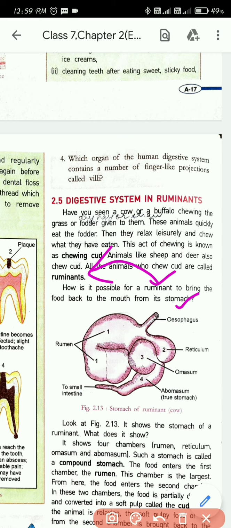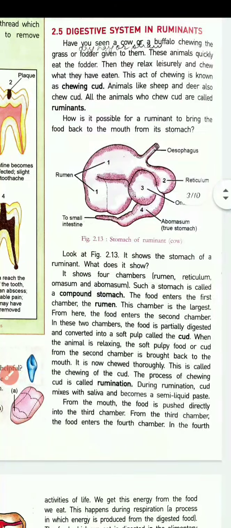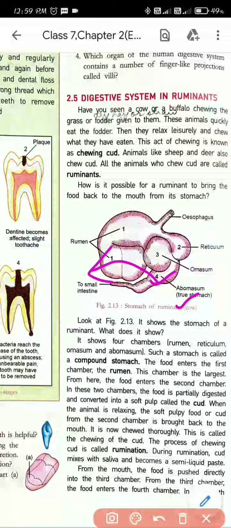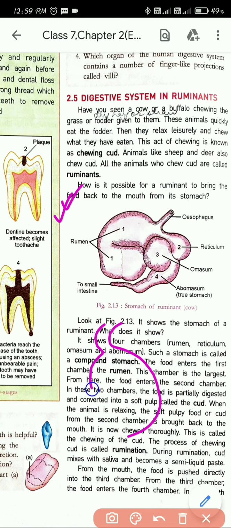It shows 4 chambers. In this picture, figure 2.13, can you see the picture? This is the picture of a ruminant's stomach. Your stomach was very simple, right? It was like this. We have only one stomach, only one chamber, but the ruminants have 4 chambers.